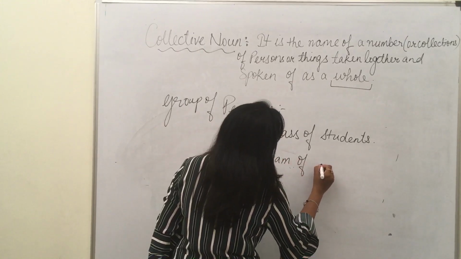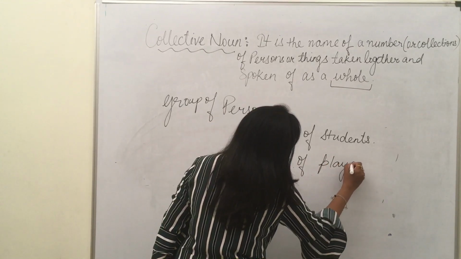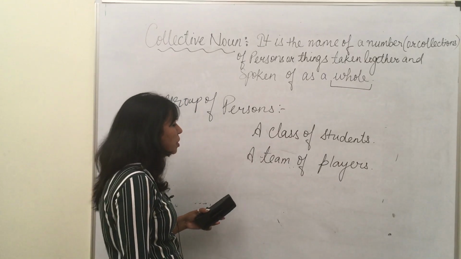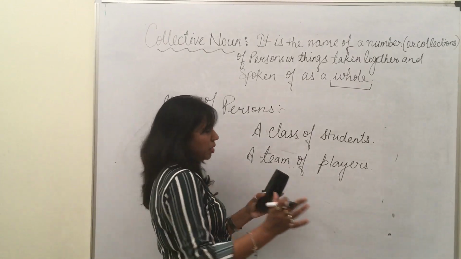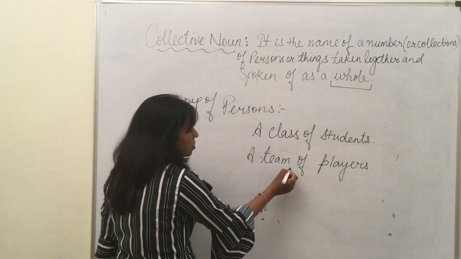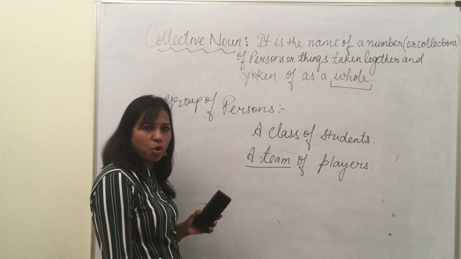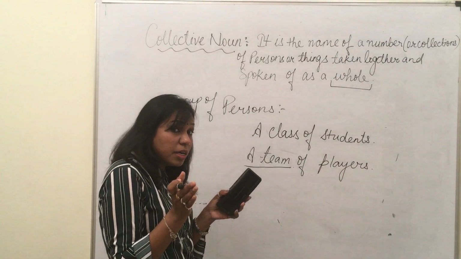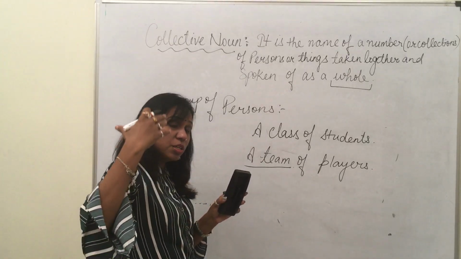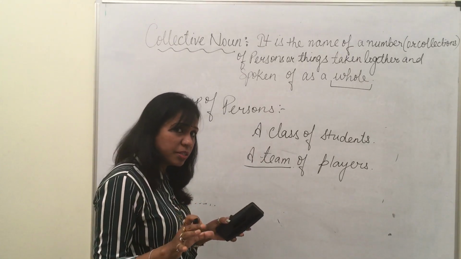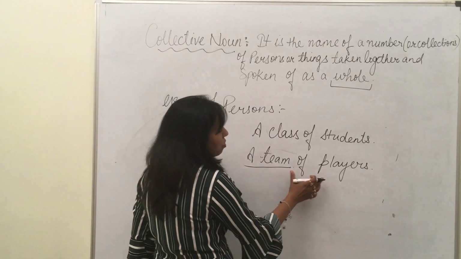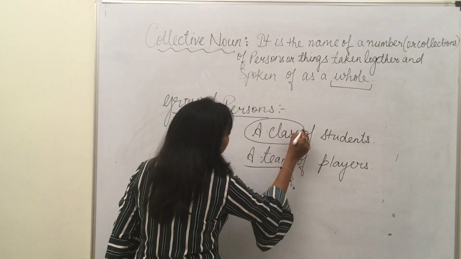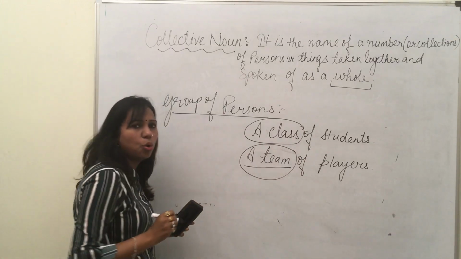Here students are a common noun and players is also a common noun. When players come together, they form a team, cricket team, football team, kabaddi team. A team is singular, but it is formed from a group of players.